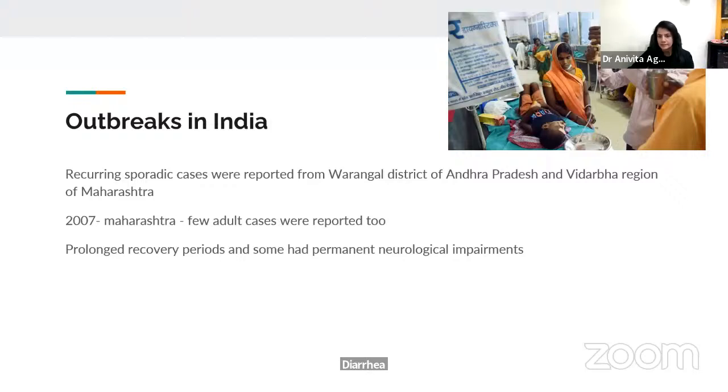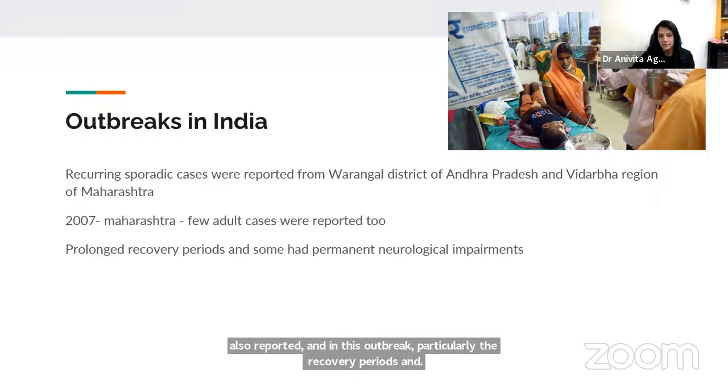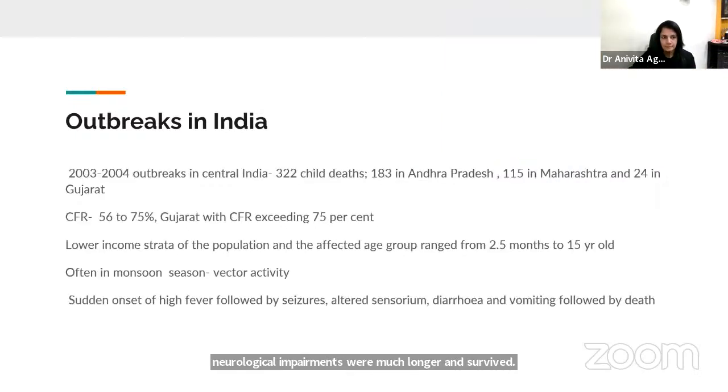Subsequently, there were sporadic cases in various parts of Andhra Pradesh, now in the Telangana state, and Maharashtra. And another major outbreak happened in 2007, where even a few adult cases were reported. Unlike the previous outbreaks, where only kids under 15 were affected, in this 2007 outbreak, a few adult cases were also reported. And in this outbreak, particularly, the recovery periods and the neurological impairments were much longer, and the survived population ended up having very prolonged neurological side effects.